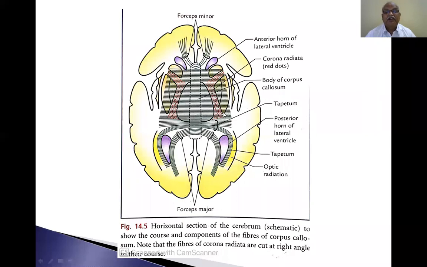And if there is anything present below the lentiform nucleus, that is called the sublentiform part. So retrolentiform and sublentiform. Anterior limb of the internal capsule, posterior limb of the internal capsule, the bend is called genu. And again, beyond the lentiform nucleus is the retrolentiform part. So the internal capsule can be divided into 4 parts.